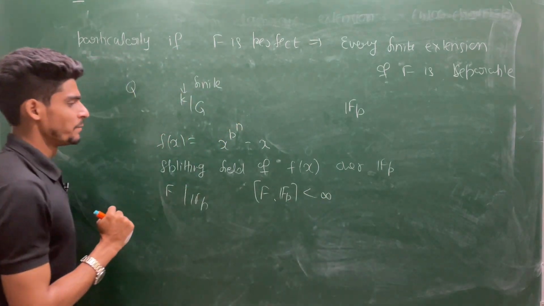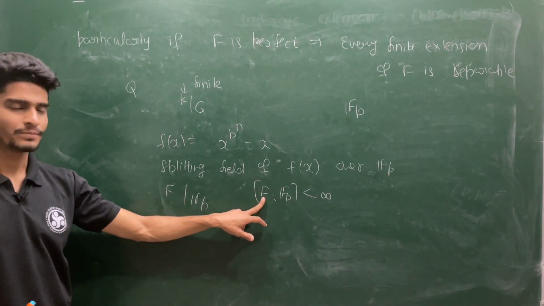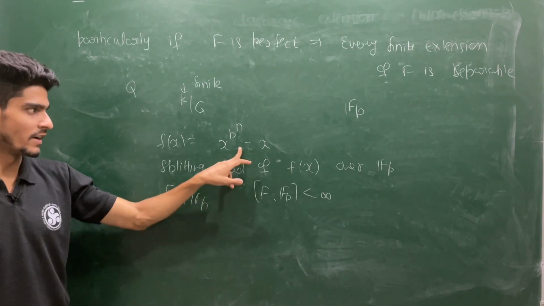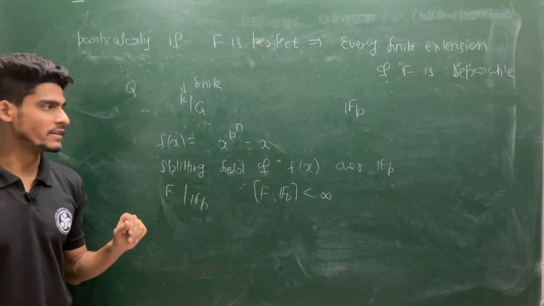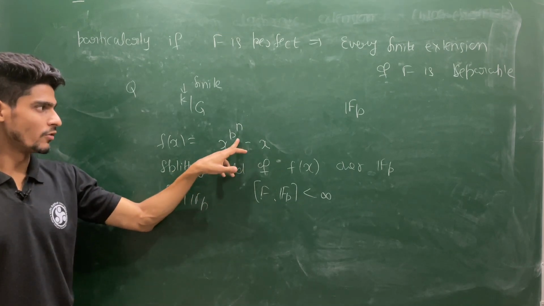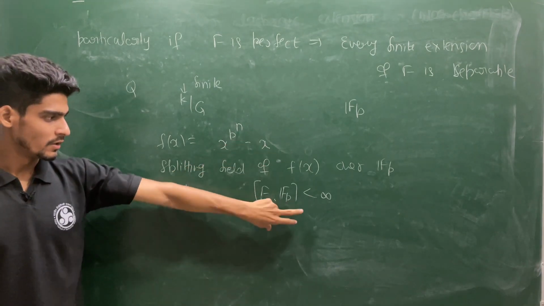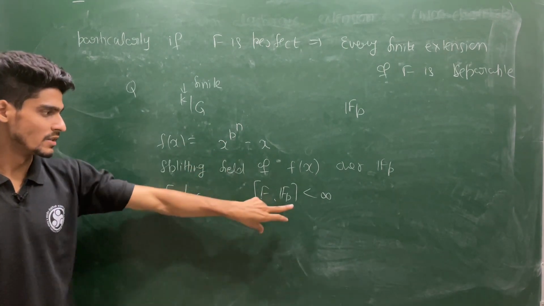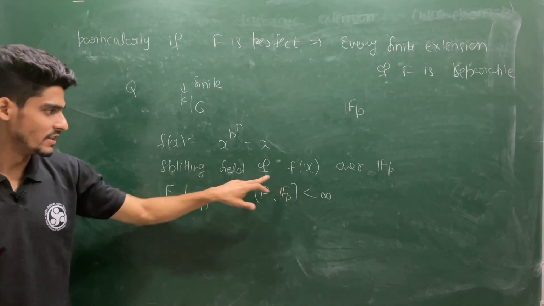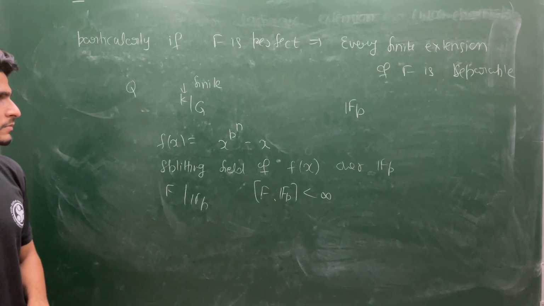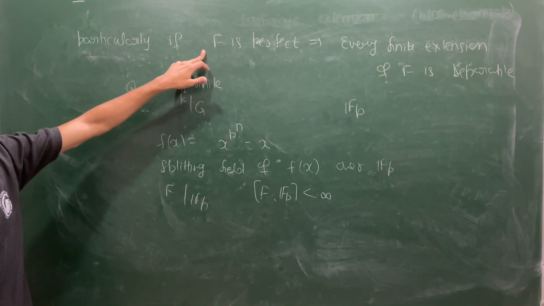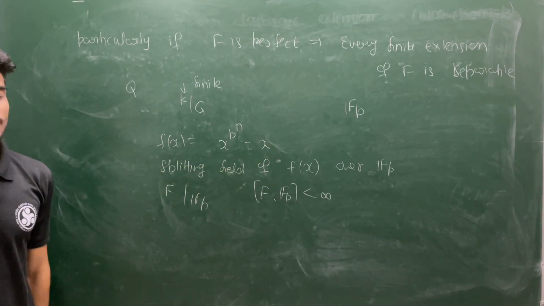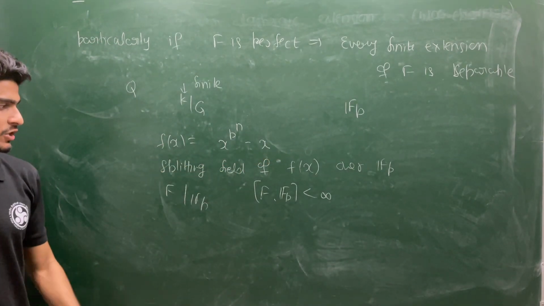Why is it finite? Because if you choose any element, that must be an algebraic element, because that must satisfy this equation, and this equation is of degree p power n. So this extension will be of at most degree p power n. So this is finite, hence it is algebraic. If it is an algebraic extension, then by this corollary, Fp being a perfect field, this splitting field is a separable extension over Fp.